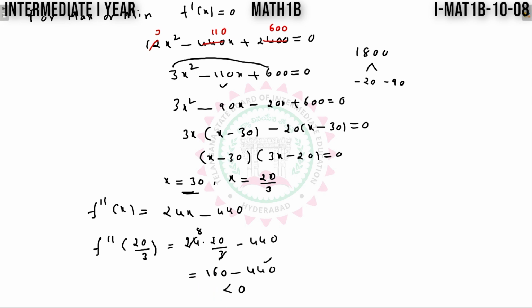So since f double dash 20 by 3 is less than 0, if x is equal to 20 by 3, we get maximum. So this is the problem.